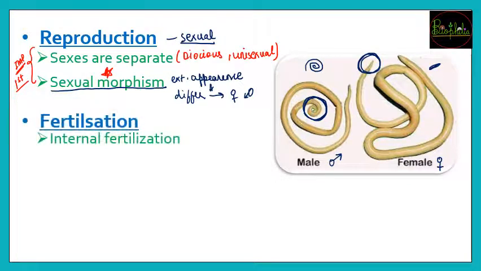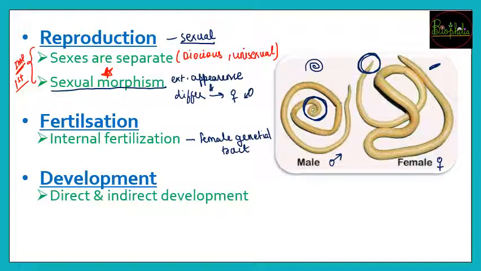So the fertilization is going to be internal, that is it will be in the female genital tract. So questions can be asked, उनका जो fertilization होता है वो कहाँ होता है, that is going to be in the female genital tract. And development can be either direct, यानी वो सीधा जो zygote या embryo होगा, that will directly look like the small adult, smaller in size.